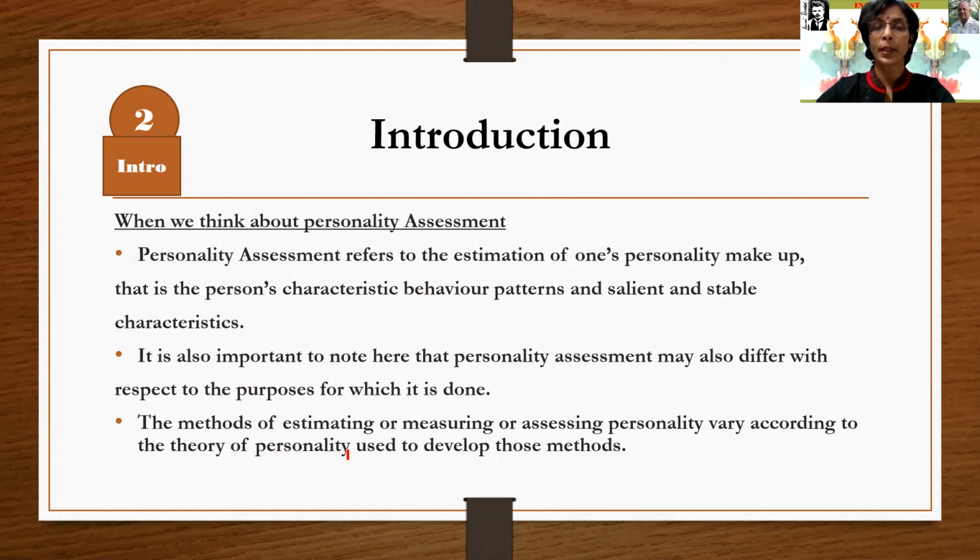The methods of estimating, measuring or assessing personality vary according to the theory of personality used to develop those methods. Since the purpose is different, different kinds of methods may be used.